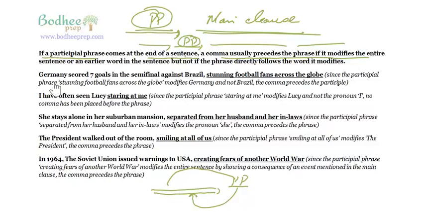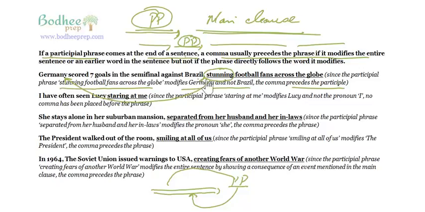Now look at this. Germany scored 7 goals in the semi-final against Brazil, stunning football fans across the globe. Since the participle phrase stunning football fans across the globe modifies Germany and not Brazil, the comma precedes the participle. So this comma has been put here because we know that it is Germany that is stunning the football fans across the globe. It is not Brazil, and therefore I have put a comma.